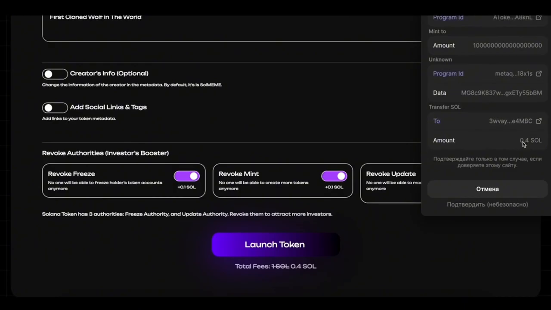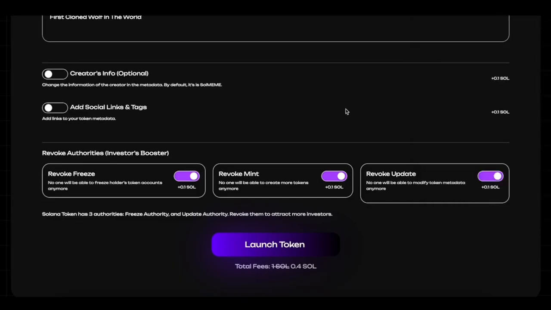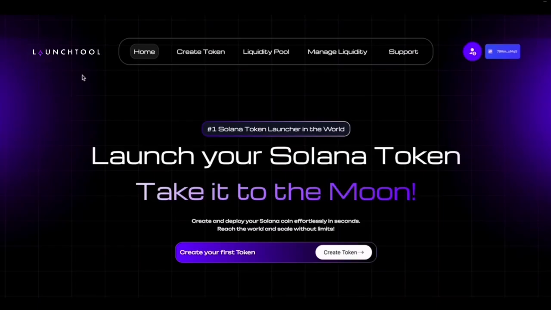After this, we will need to wait a little while for the service to issue us a contract with the token, which we can later verify on SolScan. This will literally take just a moment. I think it will take up to 5 seconds for our contract to appear, but now the contract has appeared. And now we click the OK button, and we can additionally verify this contract on SolScan. Let's take a look. Yes, the coin has been created.